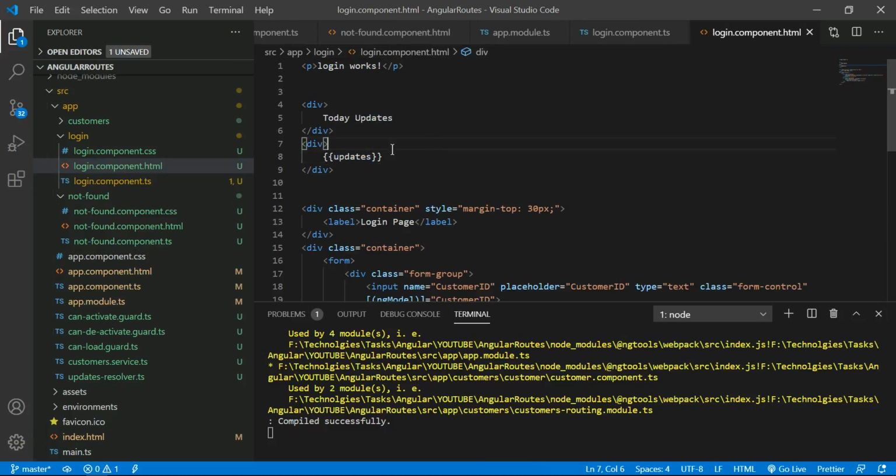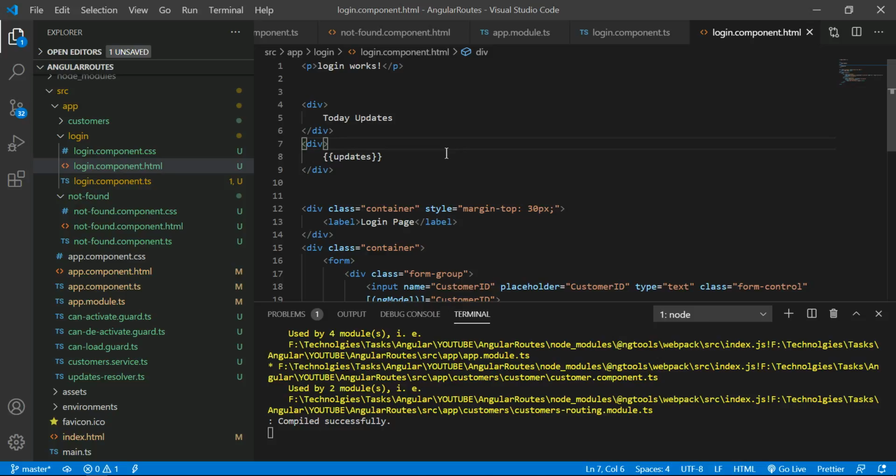So what is the overview? I created the update resolver class. That resolver class I have given as a reference to the resolve property, which is under the routes. Once that is completed, I have subscribed to that data, because I need to show that message in my component.